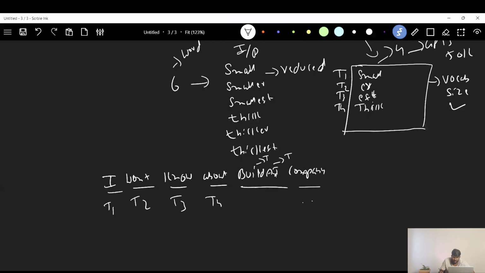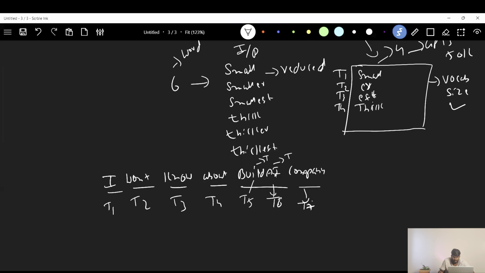So instead of giving a token at word level for build AI, because AI and build are already available from 6 months back, as normal English words, it will give token T5 for build, T6 for AI, and T7 for company. Now we have tokens at subword level wherever needed.